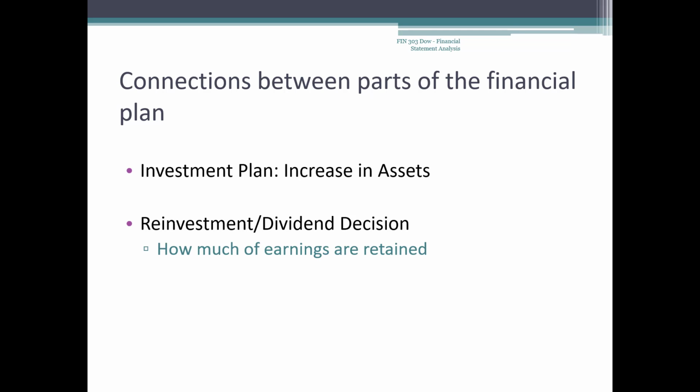The financing decision connects three separate parts of the business plan. The investment plan sets out the amount of additional assets that must be purchased. The income statement and the dividend payment plan sets out the amount of earnings that are available to be reinvested in the company. If we are committed to returning 60% of earnings back to equity investors as dividends, then only 40% of earnings are available to be reinvested in the company.